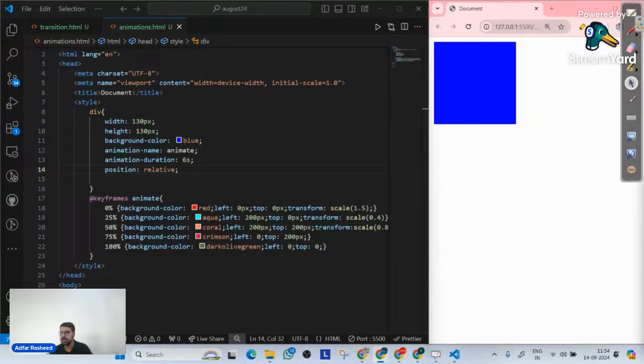Remember that. Suppose there's a button in a web page. When I click on the button, I want its properties to change, and then change again when I click on it again. In that case, on a button you can add only one click event. Simple as that. We will use JavaScript for that. I will tell it, when I click on it, do this, but it will do only one thing. You can implement animations on it, and over a period of time it will change the property. But one click will do only one thing.